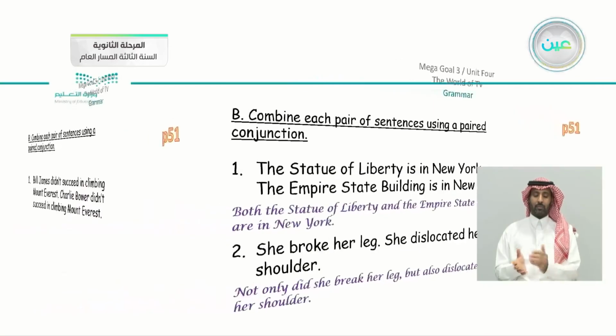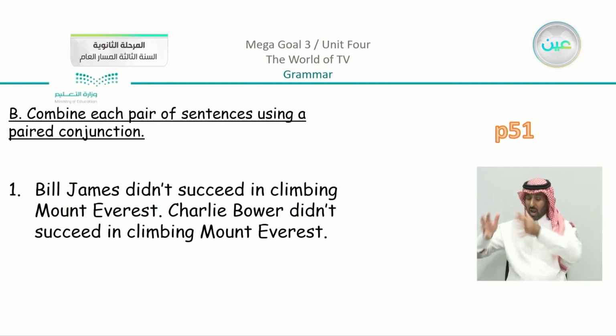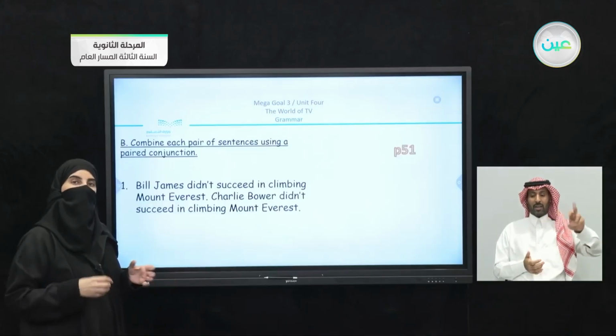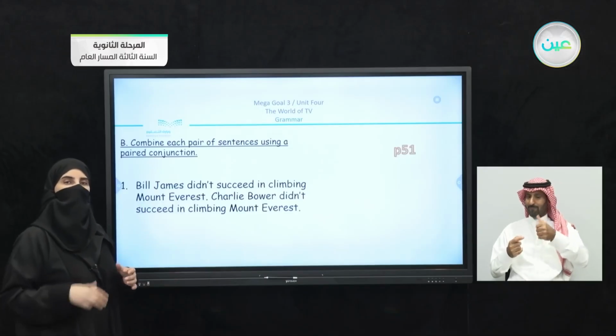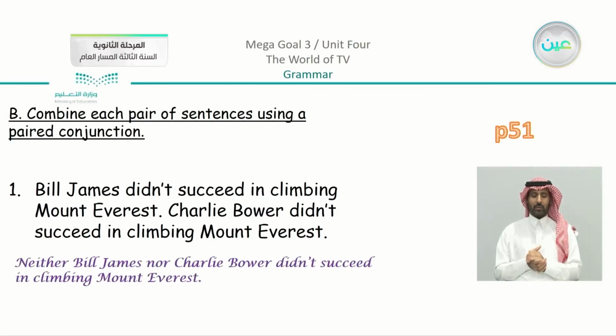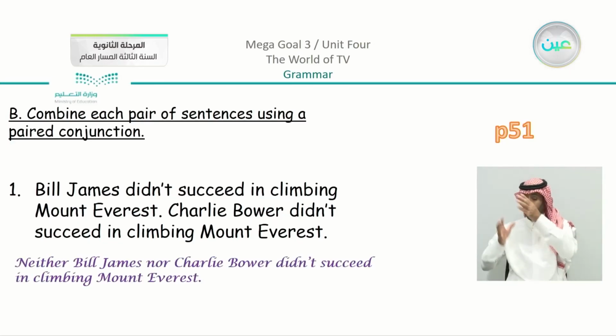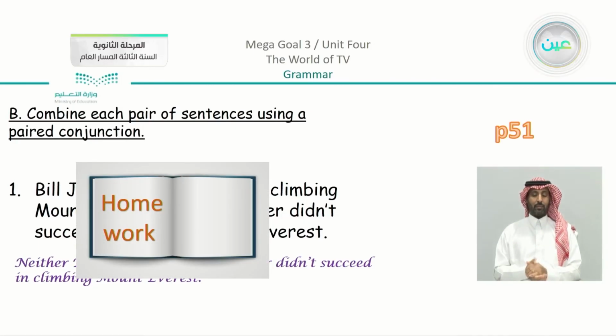Moving on, we have the third example. Bill James didn't succeed in climbing Mount Everest. Charlie Bauer didn't succeed in climbing Mount Everest. So both of them didn't succeed. I have a negative in the sentence. I have they didn't succeed. So it's easy to apply the paired conjunction. We can say that we have here neither Bill James nor Charlie Bauer succeeded in climbing Mount Everest. Now the rest is going to be homework.